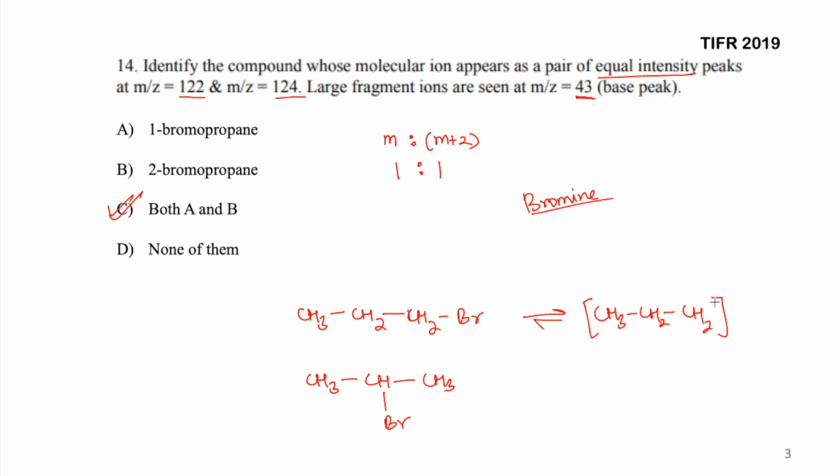So for this you are going to get that 43. Now that will be similar in this case also. If you remove bromine, you are going to get the same mass over here as well. So option number C is the correct option for this particular given question.